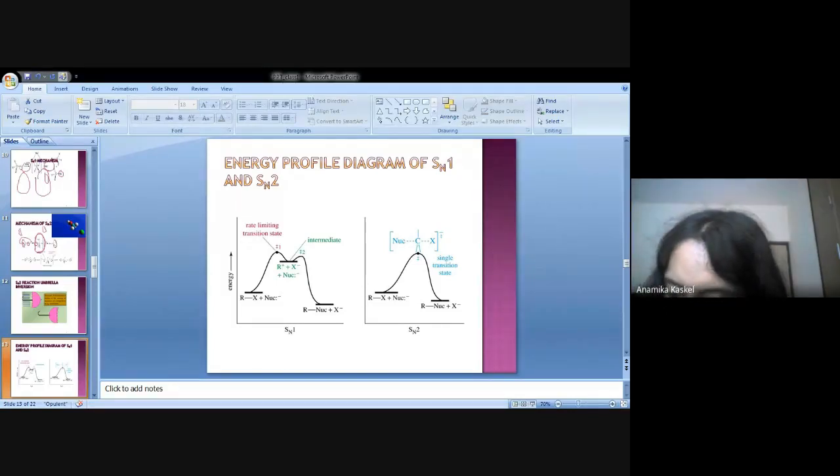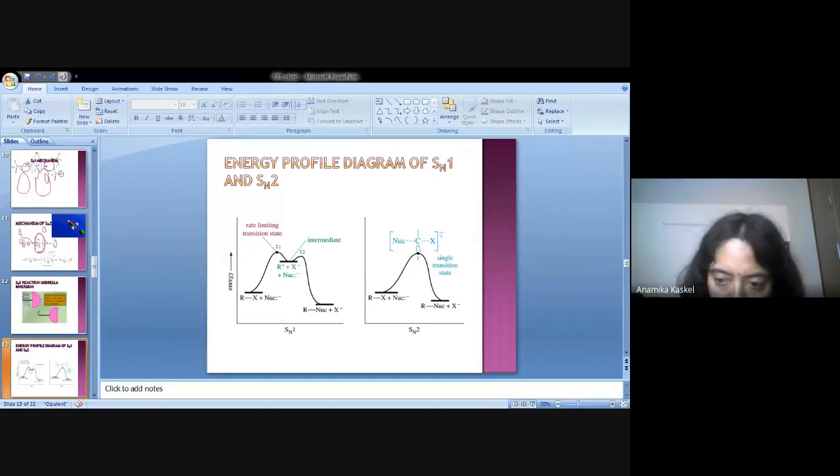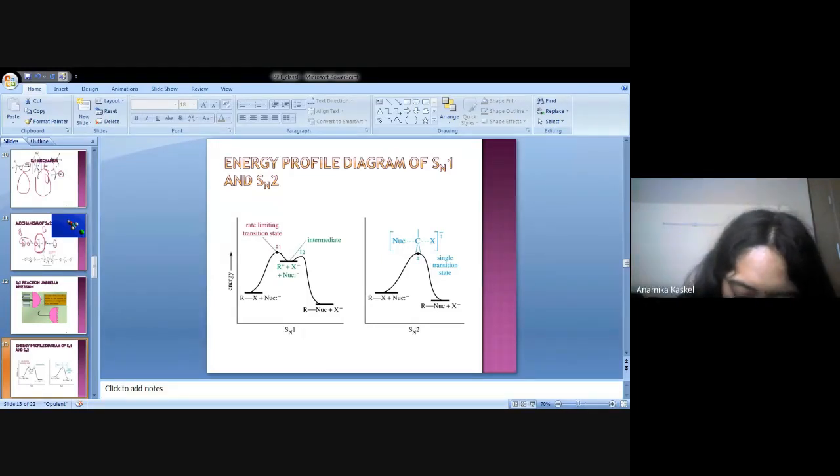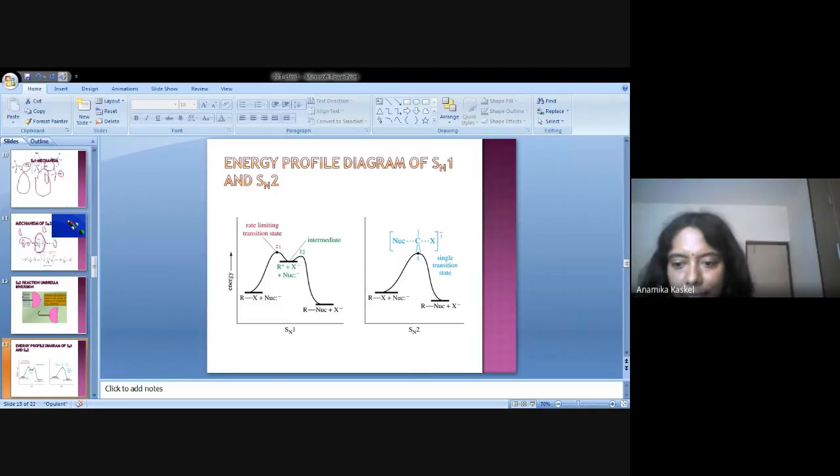This is the SN1 and SN2 energy profile diagram. Now there is a question, lots of things are there. What is an energy profile diagram, etc.? I'm explaining this one. Go through the slide.